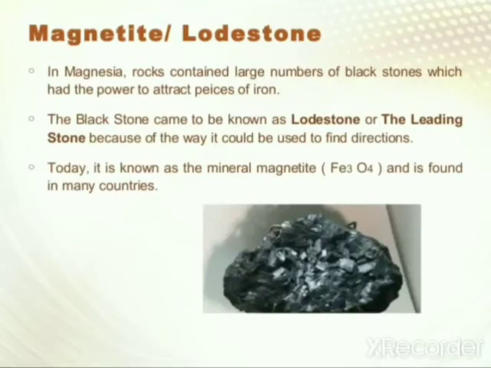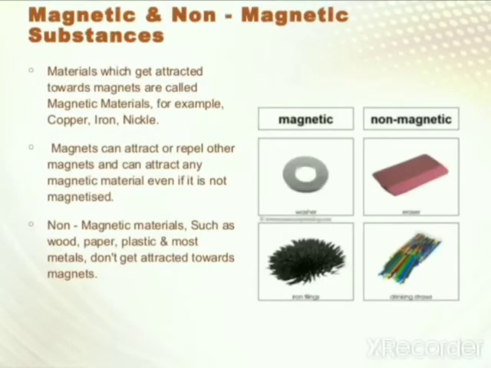Now, what are magnetite and lodestone? In Magnesia, rocks contained a large amount of black stone which had the power to attract pieces of iron. The black stone came to be known as lodestone, or the leading stone, because of the way it was used to find directions. Today it is known as the mineral magnetite, its formula is Fe3O4, and it is found in many countries. On the basis of nature, substances are divided into two types, magnetic and non-magnetic substances.